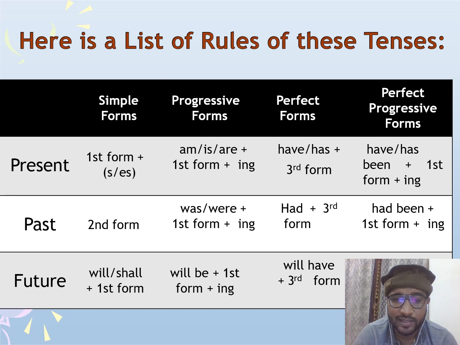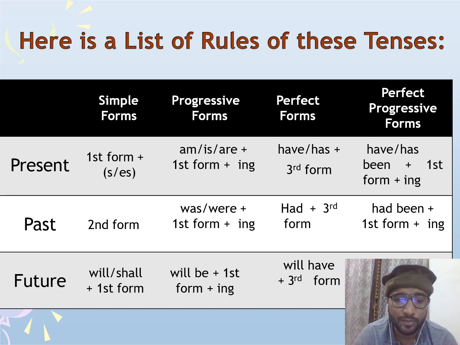Now, for present progressive, the verb forms we use are am, is, are plus present participle, which is the fourth form of the verb. We also call it ing form. In present perfect, the helping verb is have or has, and the verb form is the third form, also known as past participle. And in present perfect progressive, the helping verb is has been or have been, and with that we use present participle, which is the ing form of the verb.